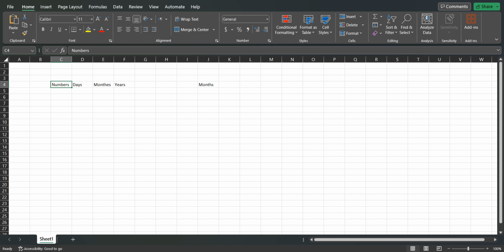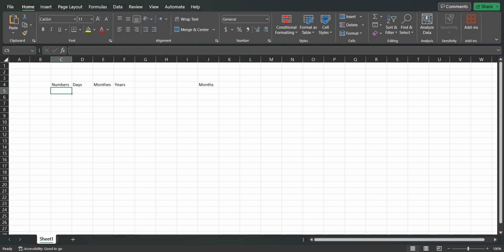Assalamu alaikum. Today I'm going to talk about the autofill feature in Microsoft Excel, where you can start with something and then Excel will automatically fill up the rest of the data. So here, for example, we have four examples: numbers, days, months, and years.